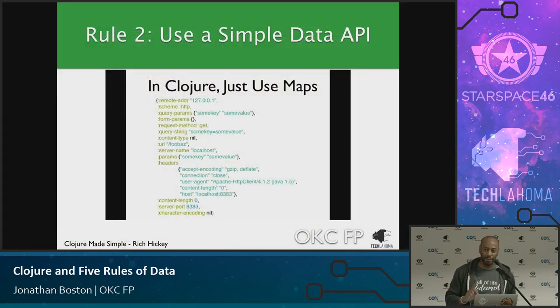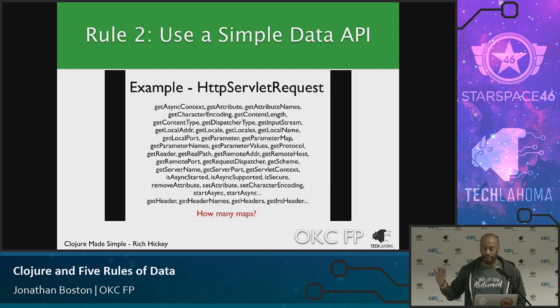I forgot to repeat the question, so let me repeat it. In the Java servlet request, you have some documentation about what is available. Effectively, you have a type, and that type is documentation and provides some guards about what can and can't be done. In the Clojure map, you don't have that. It's just a free-for-all. That is one of the trade-offs of a dynamic language and of using something that's open like this.